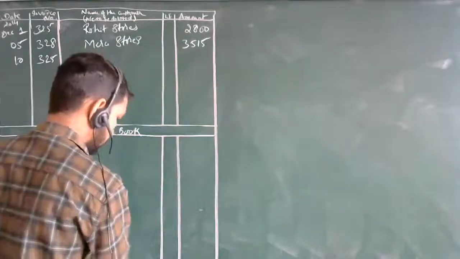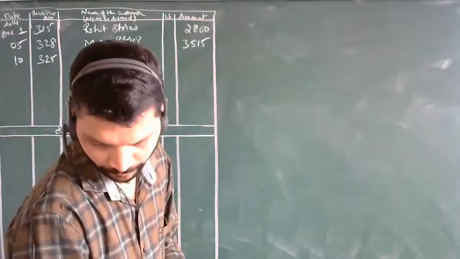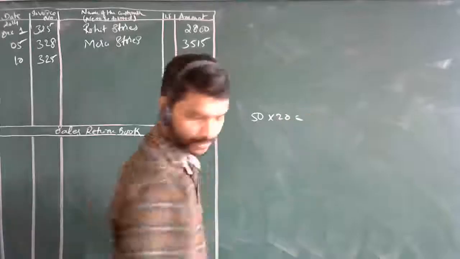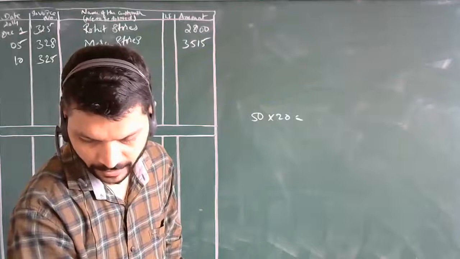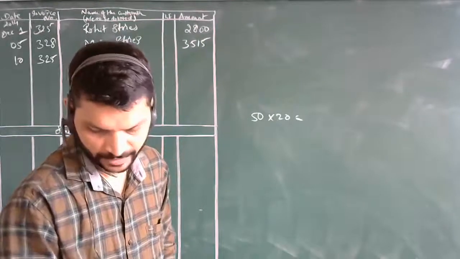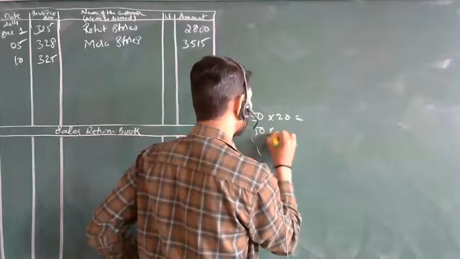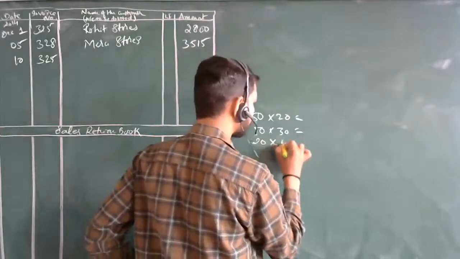As usual, tell me how many they have sold. 50 writing pads at rupees 20 each, 50 into 20. Then 50 color books at 30 rupees each, 50 into 30, and 20 ink pads at 16 each. Here there are no discounts and nothing, right?